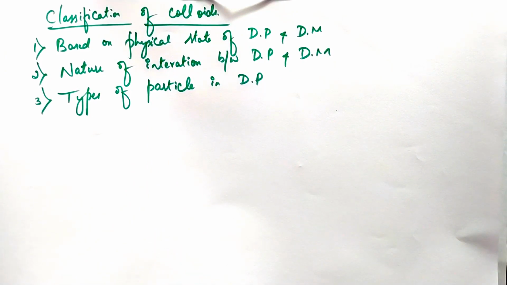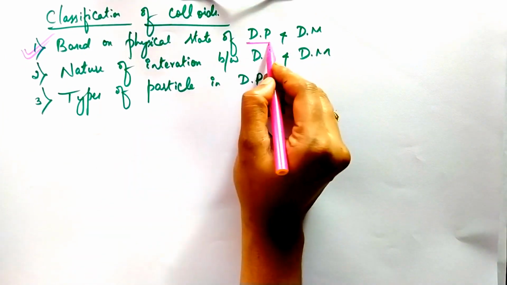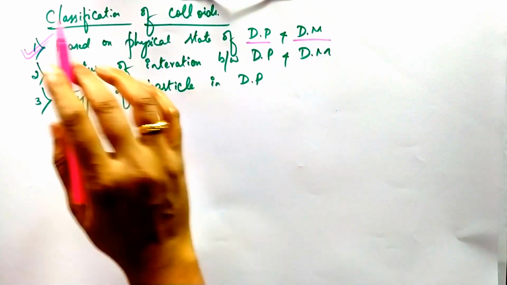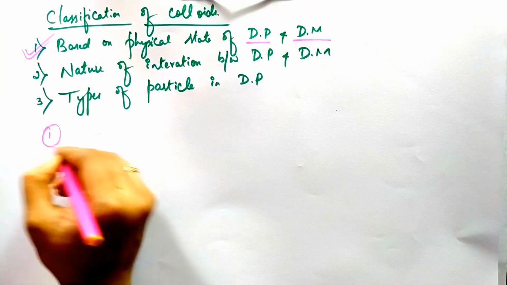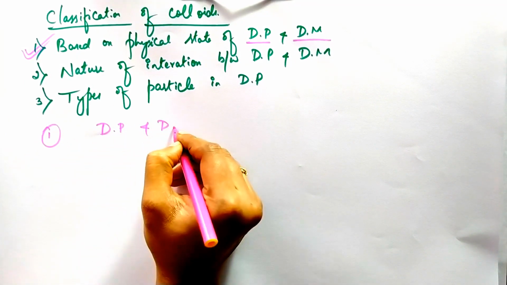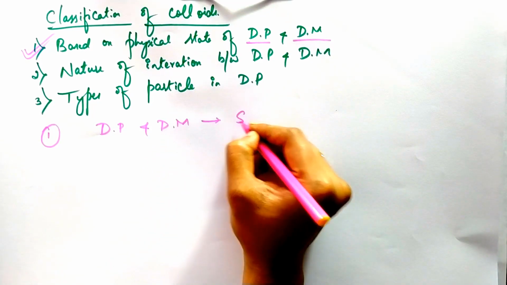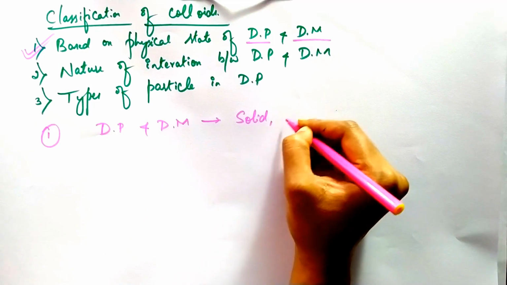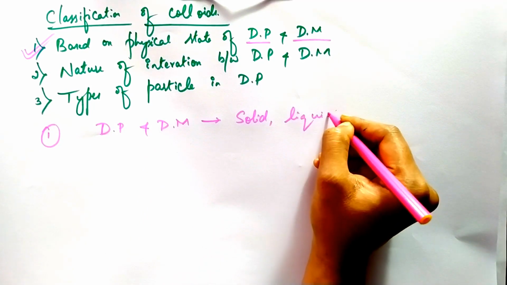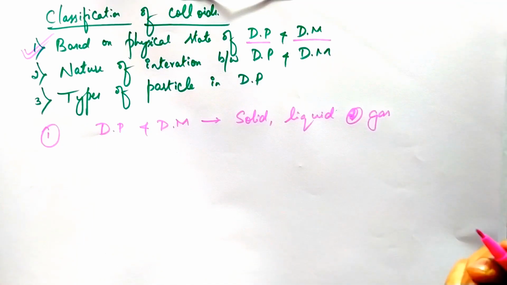Now, let us take up the first one, that is based on physical state of dispersed phase and dispersed medium. The dispersed phase and dispersed medium may be solid or liquid, or it may be gas.